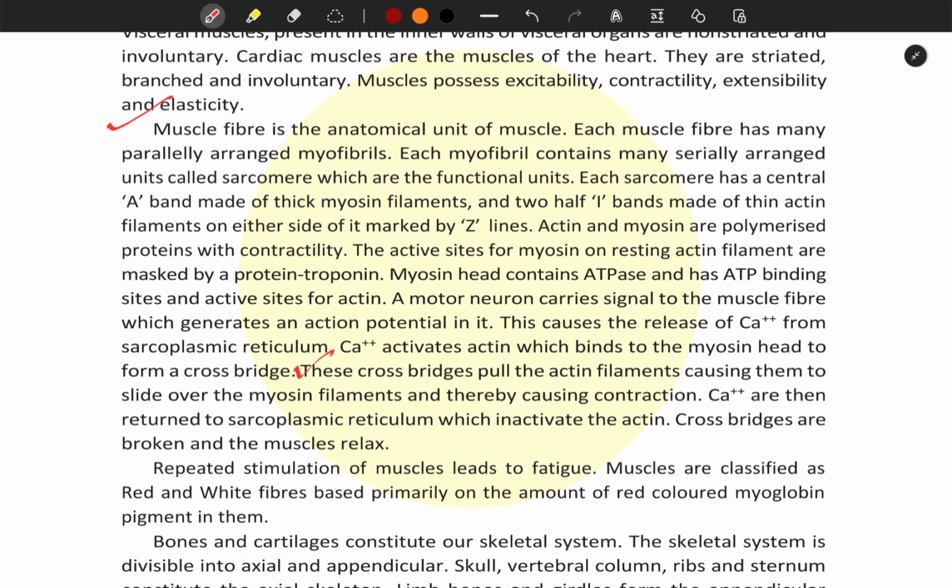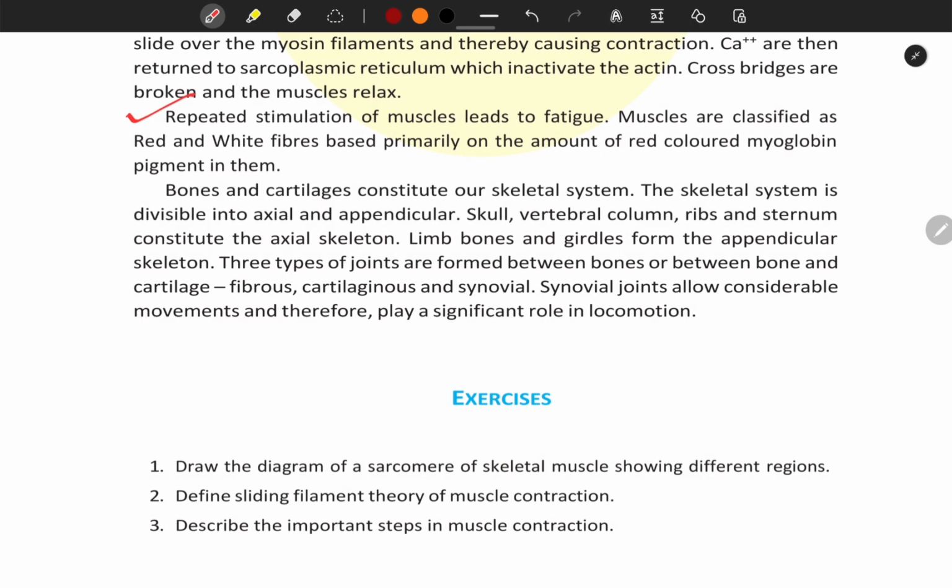Calcium ions are then returned to the sarcoplasmic reticulum, which inactivates the actin. Cross bridges are broken and the muscles relax. Repeated stimulation of muscles leads to fatigue. Muscles are classified as red and white fibers based primarily on the amount of red colored myoglobin pigment in them. Bones and cartilages constitute our skeletal system. The skeletal system is divisible into axial and appendicular.